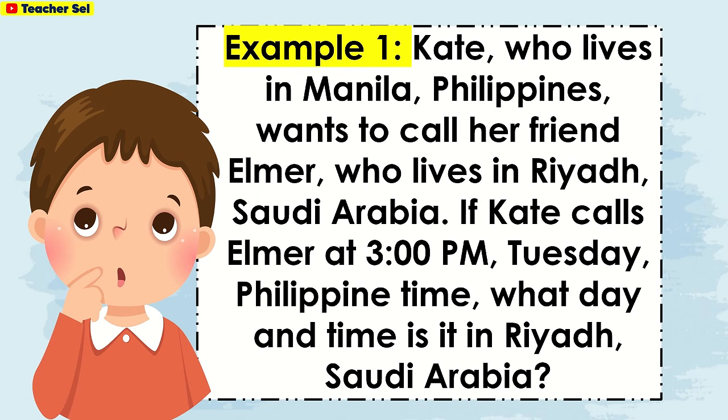Example 1. Kate, who lives in Manila, Philippines, wants to call her friend Elmer, who lives in Riyadh, Saudi Arabia. If Kate calls Elmer at 3 p.m. Tuesday, Philippine time, what day and time is it in Riyadh, Saudi Arabia?